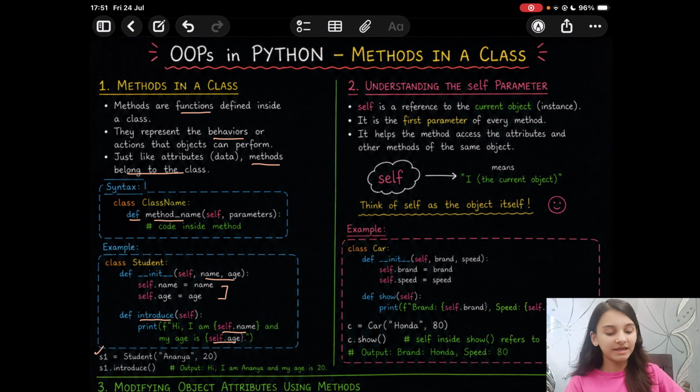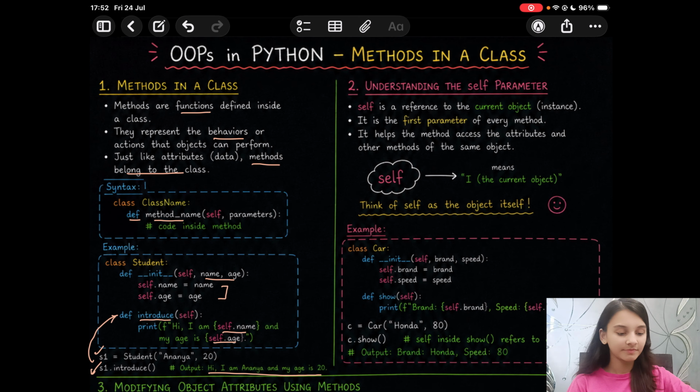So now you create an object s1 and you call the object, so s1 dot introduce, so it will take you to the method. And the output will be this. I hope it is clear.